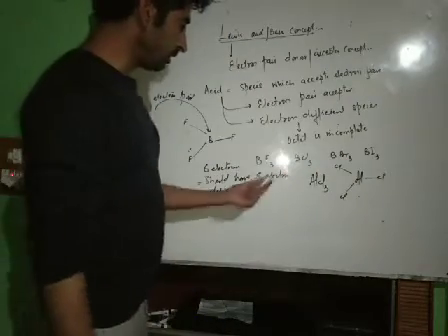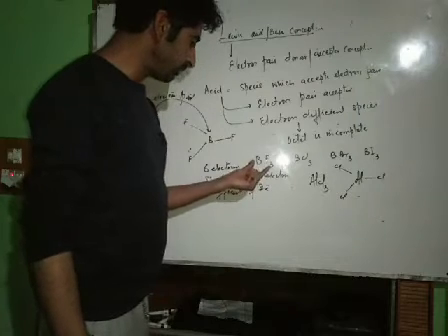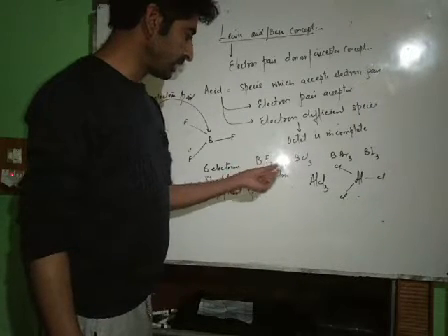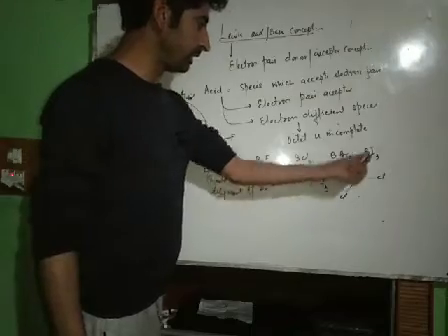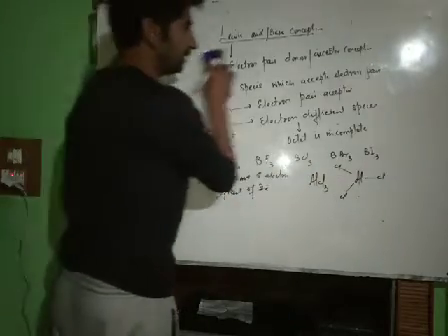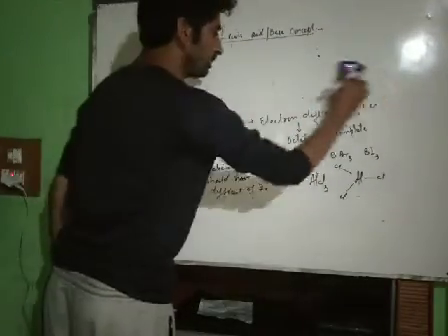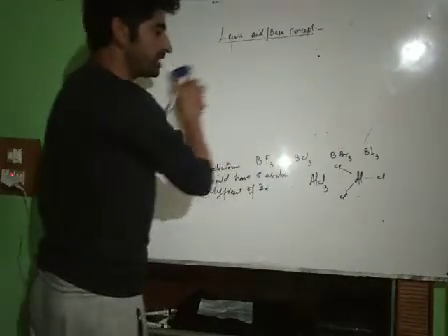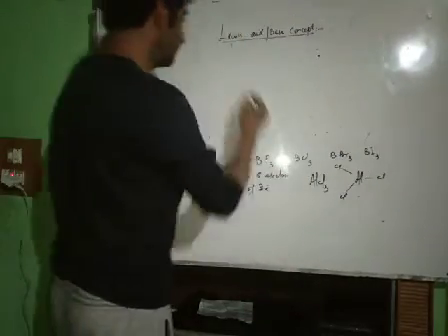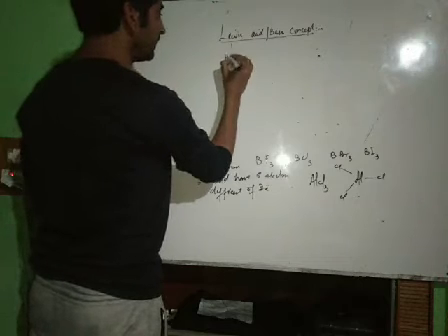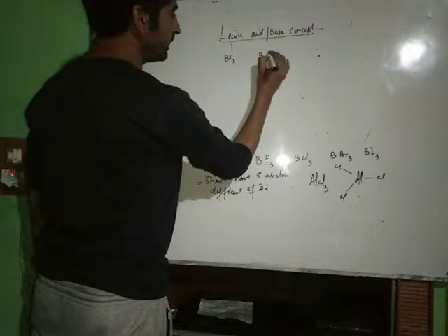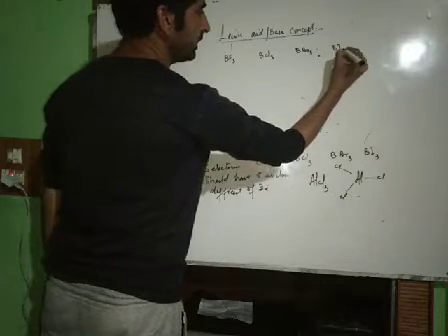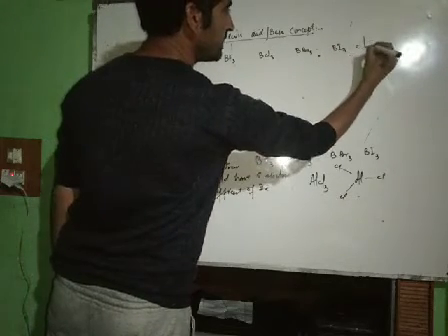But what about the order of their acidic nature? Which one will be more acidic? Whether BF3 is more acidic than BCl3, than BBr3 or BI3. Now let us discuss the acidic order of these acids. These electron deficient acids are Lewis acids. BF3, BCl3, BBr3, BI3, they are all Lewis acids.